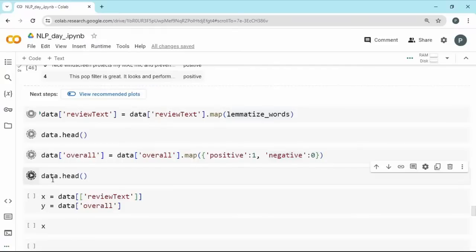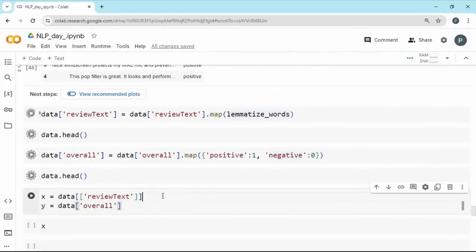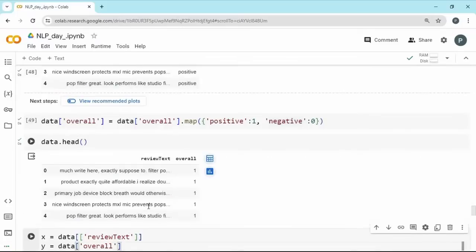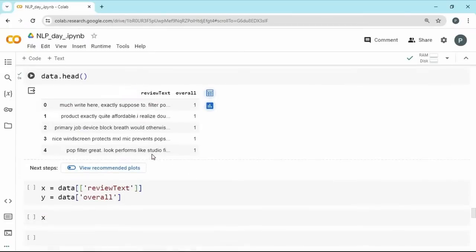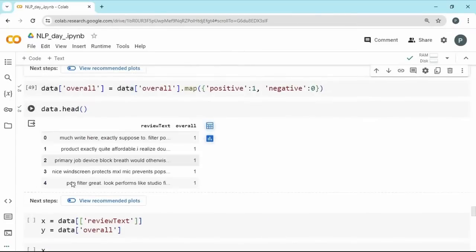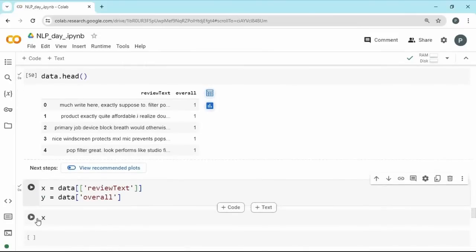With this process, the basics are over. We can separate them into X and Y. X having the features, which is the text, and Y having the target or the respective label. It's a binary classification problem. So after this, we will be turning them into arrays and proceeding further. So this process is completed. This is the text output, and we can separate them into X and Y. So we have turned the overall label into numbers.